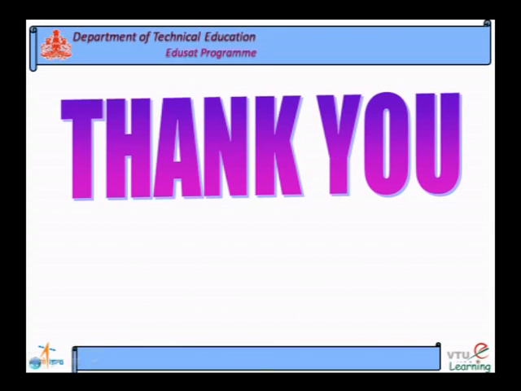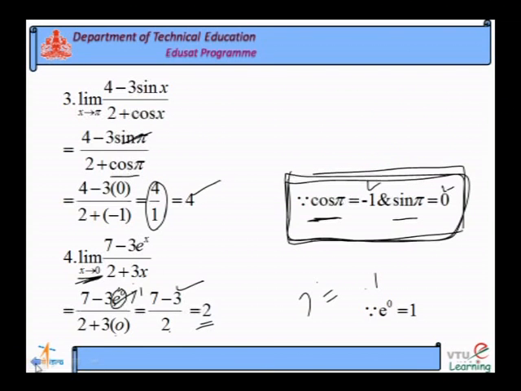So, dear friends, today we discussed the definitions of constants, variables, functions, and we learned the different types of functions, and the definition of limit also we learnt. So, let me recall some of the definitions. Constant, what is constant?